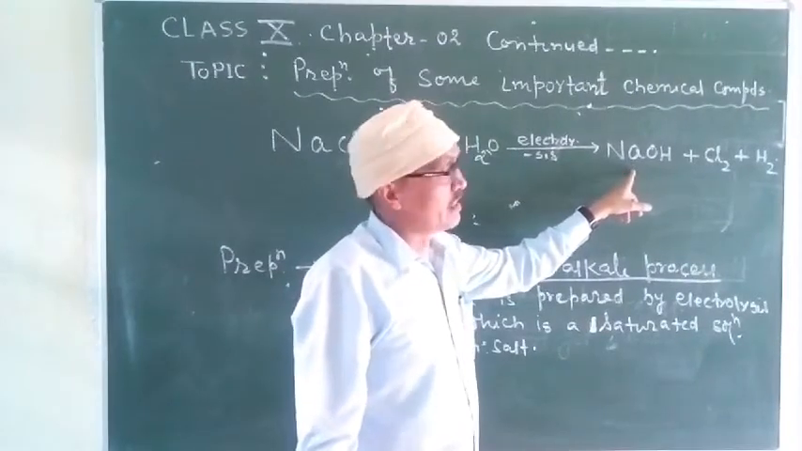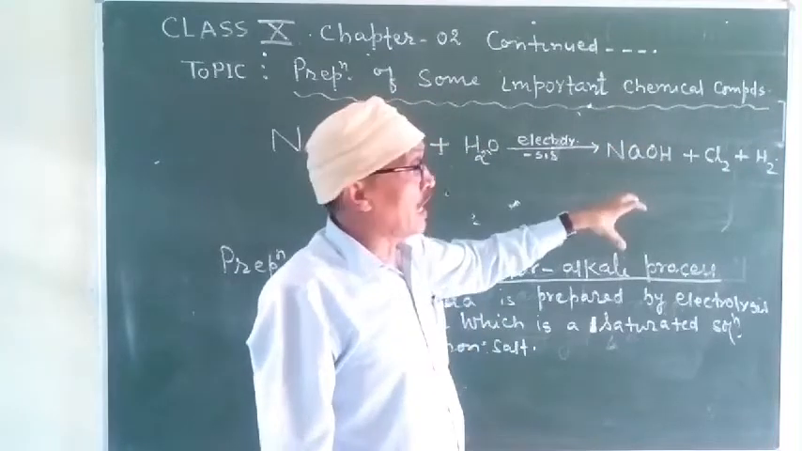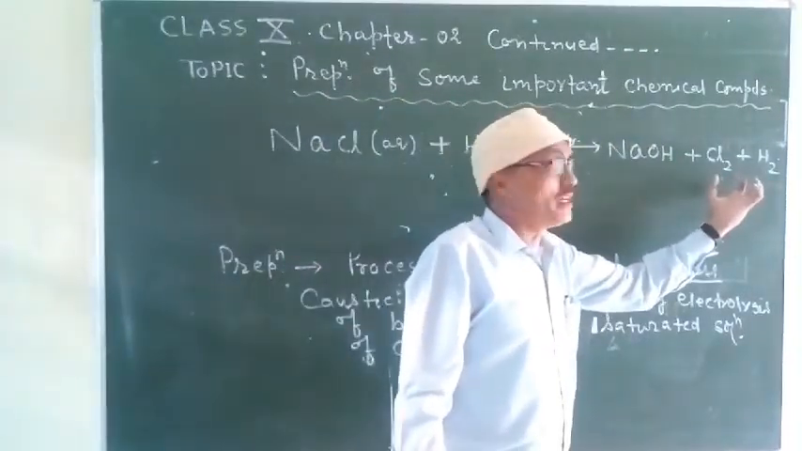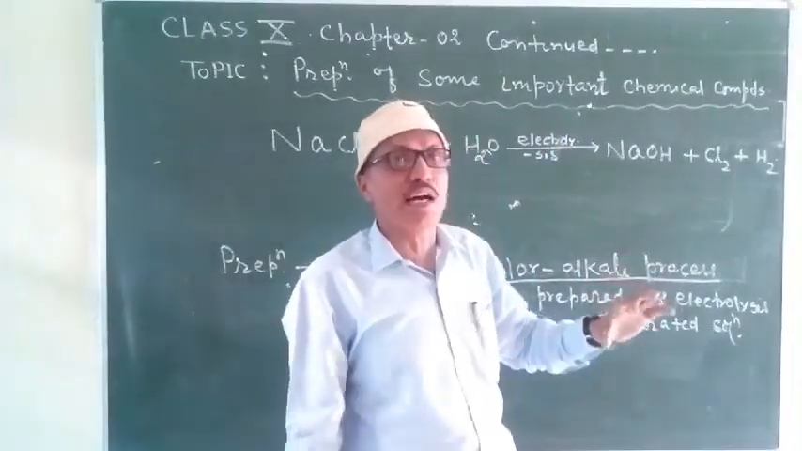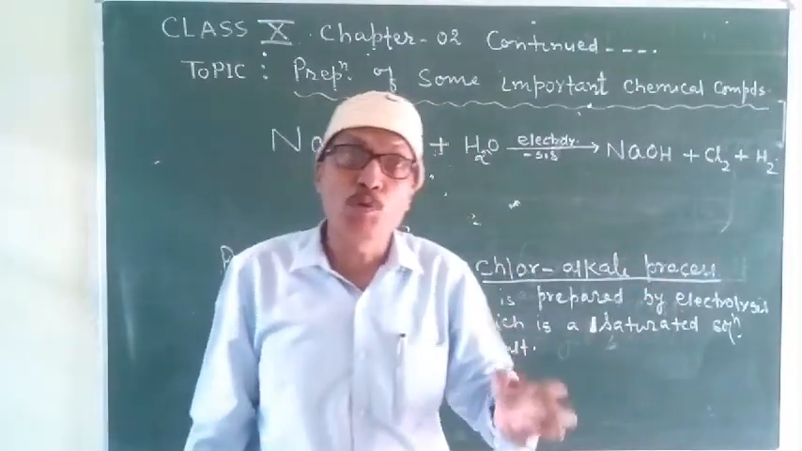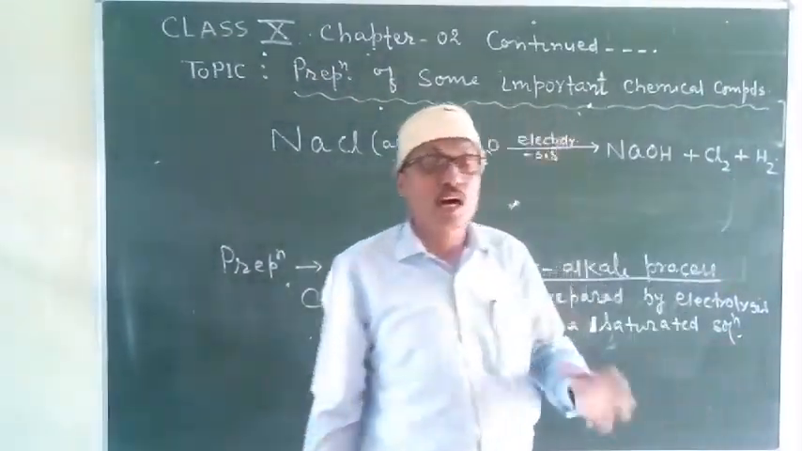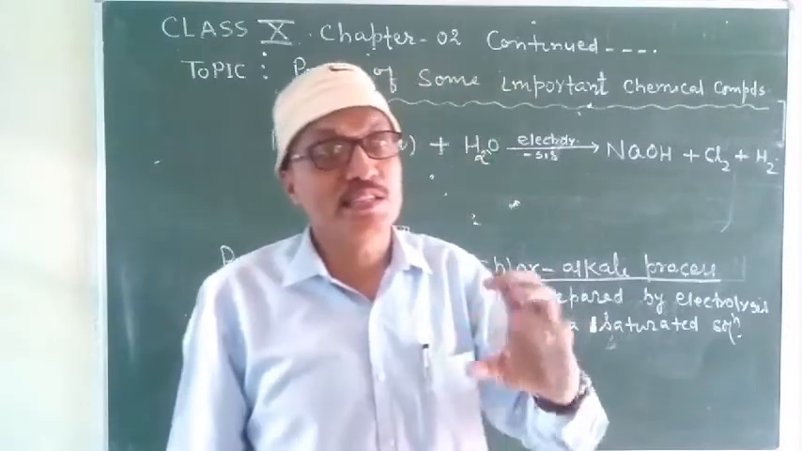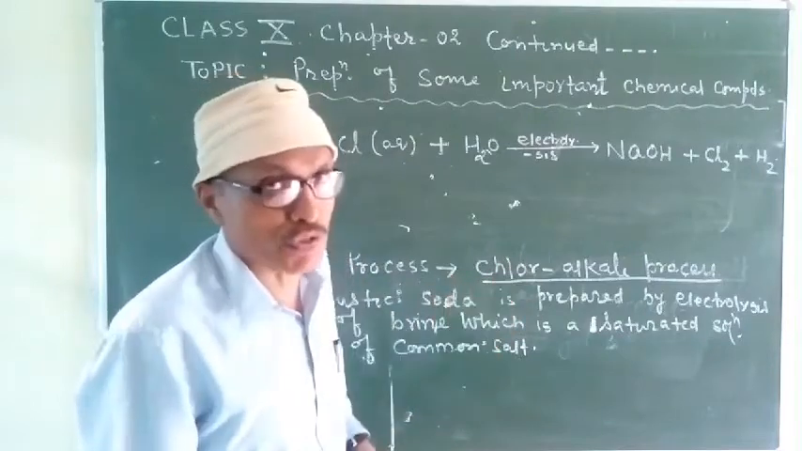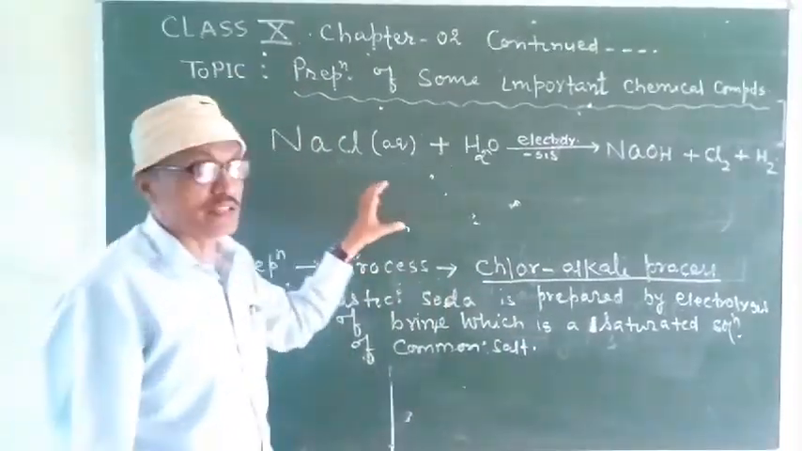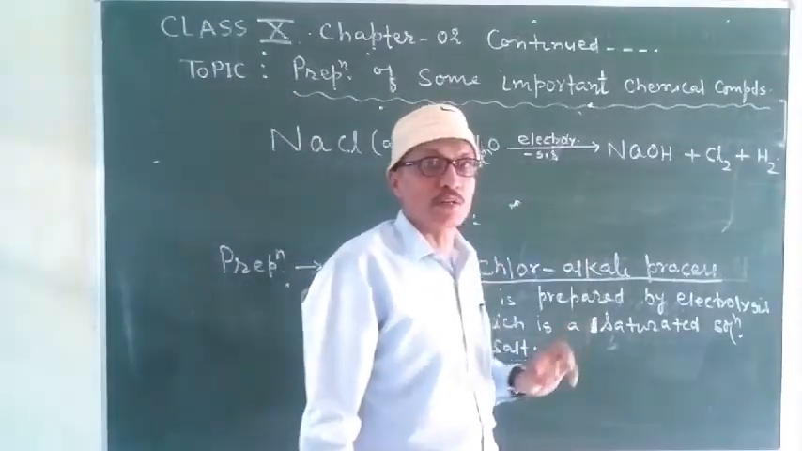Yes, students, these are the products of electrolysis of common salt. NaOH is our desired product here. In addition to this desired product, we also get two very important byproducts, and one is chlorine and the other is hydrogen. Chlorine and hydrogen both are gases, and both are very important byproducts here, because these two products are also used separately in industry for making various chemical compounds. So keep in mind this reaction. This is the reaction of manufacturing of caustic soda, the chloralkali process.